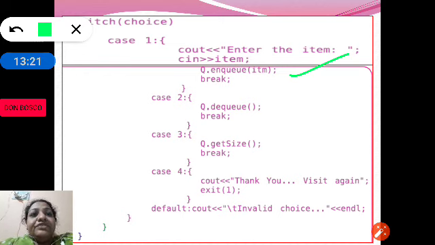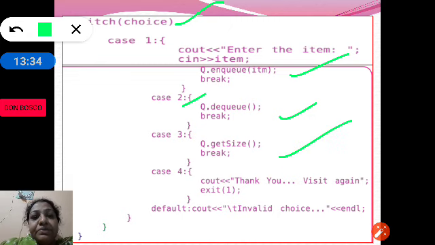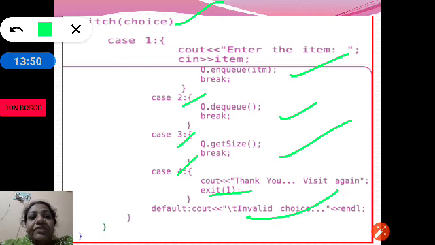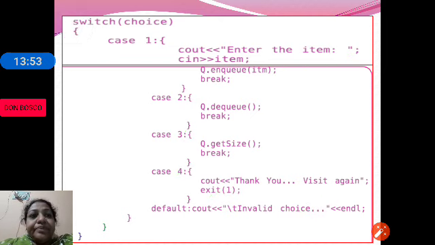Similarly, if choice is 2, then we are calling dq because option 2 is given to the user to perform the dq operation. If choice is 3, we will display the contents, and if choice is 4, we are using exit. Exit will make the control quit from the program. Other than 1, 2, 3, 4, if any other option is given, then we are printing invalid choice.